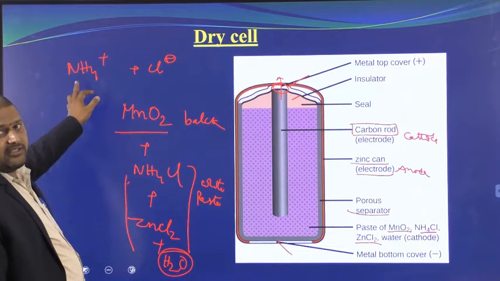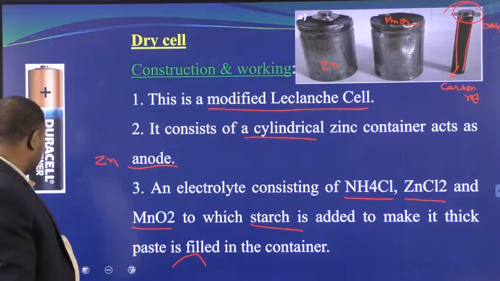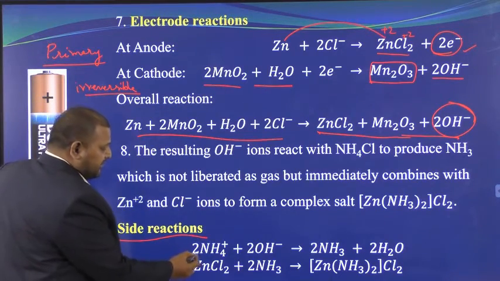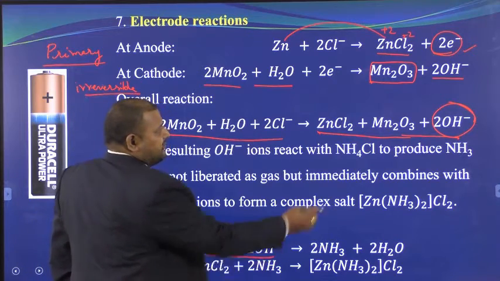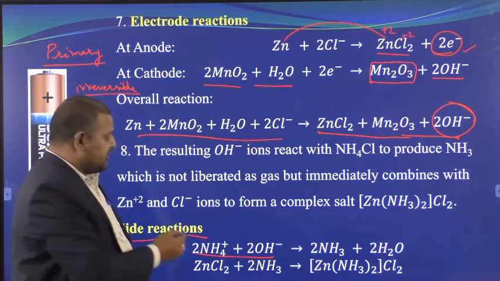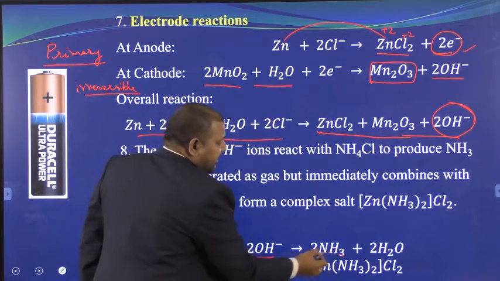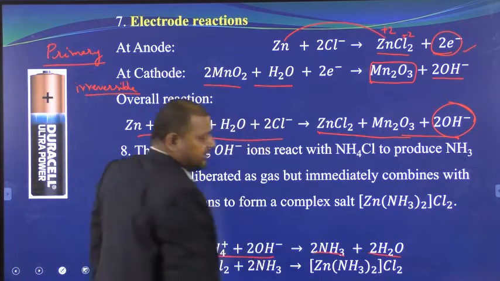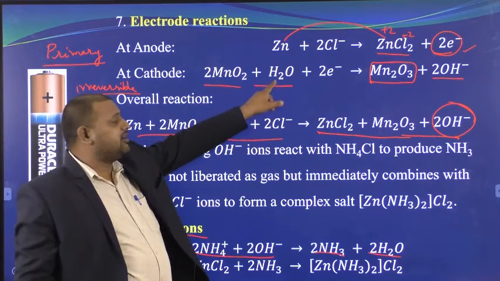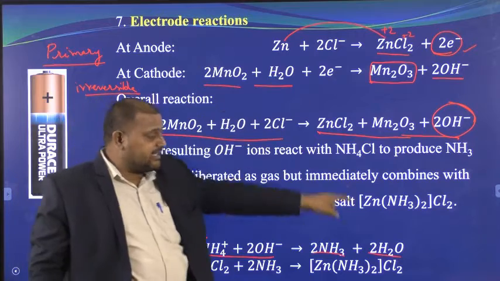So now we are left with the NH4+. This NH4+ starts the reaction here. Here we got the OH-. Both of them react to form ammonia, and here again we get some water.